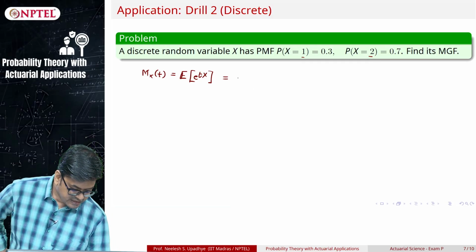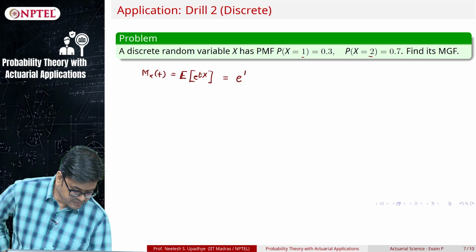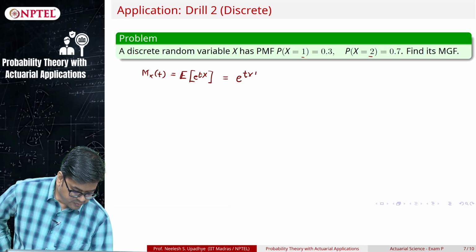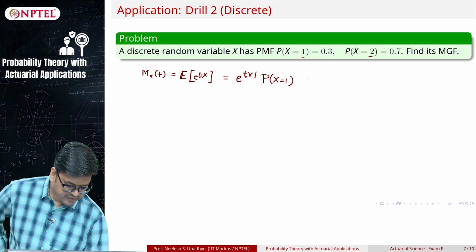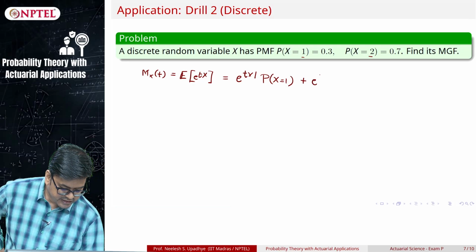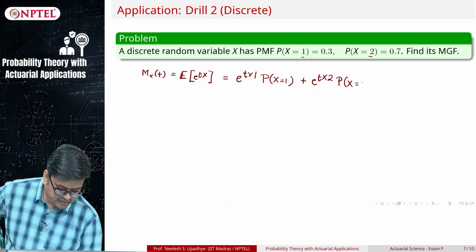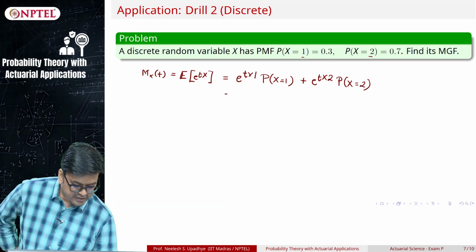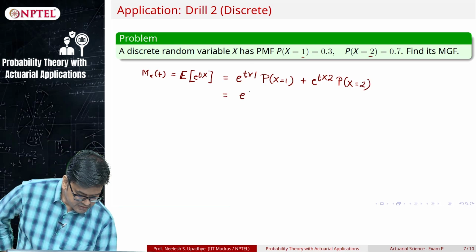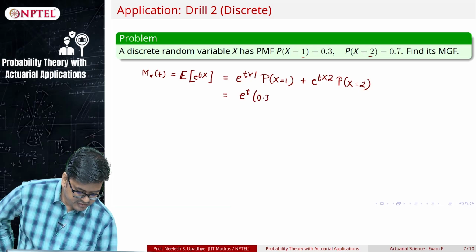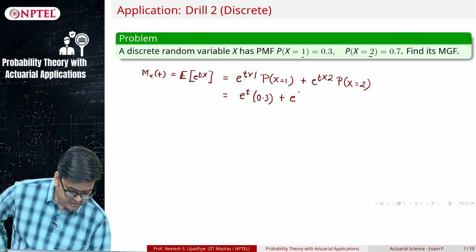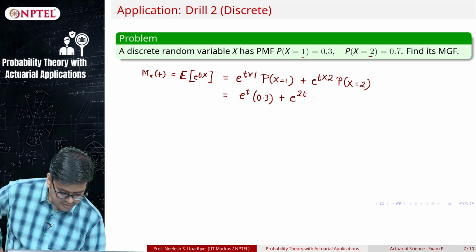Now I know my x takes the values 1 and 2, for all other values it is 0. So it's basically e raised to t into 1 into probability of x equal to 1 plus e raised to t into 2 into probability of x equal to 2, correct. So I will simply substitute, this is e raised to t into 0.3 plus e raised to 2t into 0.7.